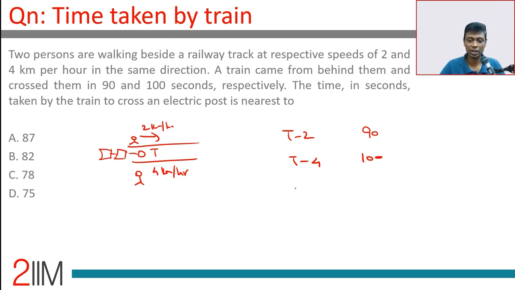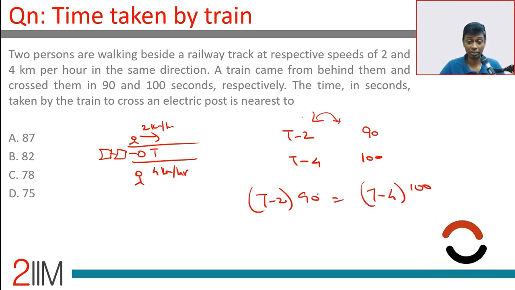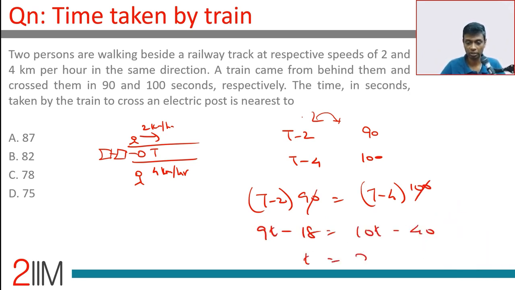Wonderful. So the ratio of the speeds should be the opposite of the ratio of the times, or time taken into speed is constant. T minus 2 into 90 is t minus 4 into 100. T is the speed of the train. Sorry, I should pick a different variable. 90t minus 180 is 100t minus 400, or t is 22. The train is traveling at a speed of 22 kilometers per hour. Lovely. This is 20 kilometers per hour. This is 18 kilometers per hour. Lovely. Now the train alone travels.